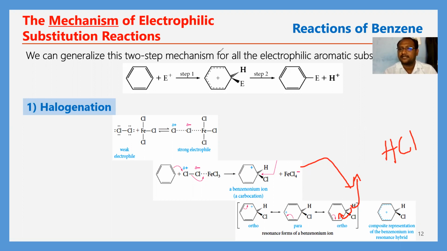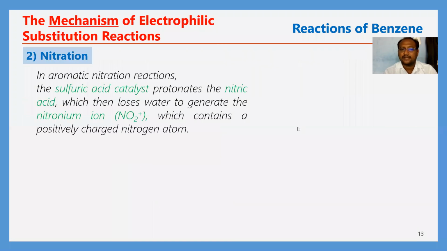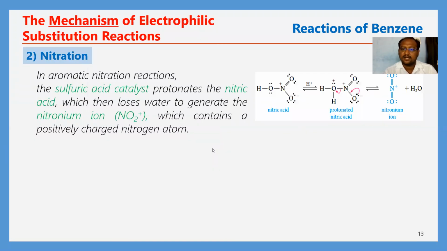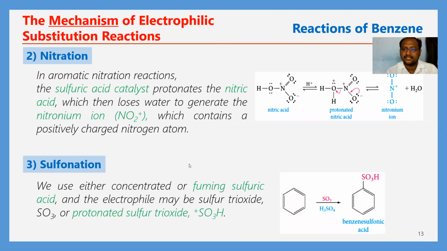After that, now I'm going to explain the nitration reaction. How does nitration occur on the benzene ring? In aromatic nitration reactions, the sulfuric acid catalyst protonates the nitric acid, which then loses water to generate the nitronium ion, NO2 plus. NO2 plus generation takes place in the presence of sulfuric acid catalyst, which contains a positively charged nitrogen atom.